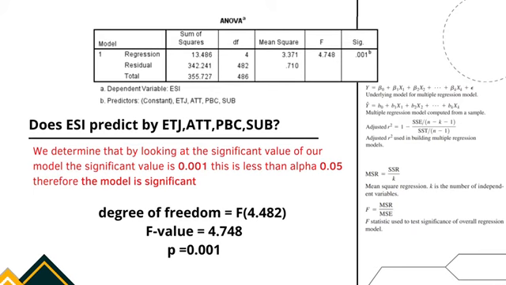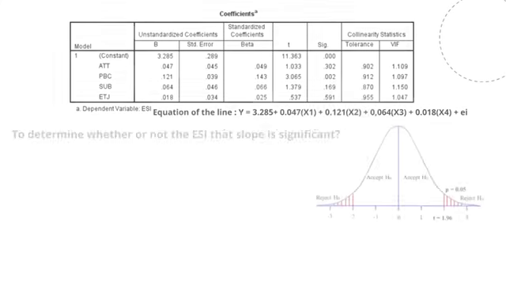F is 4.482. F value equals 4.748. P value equals 0.001.